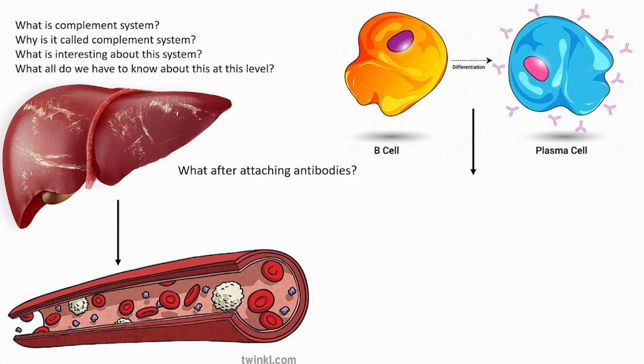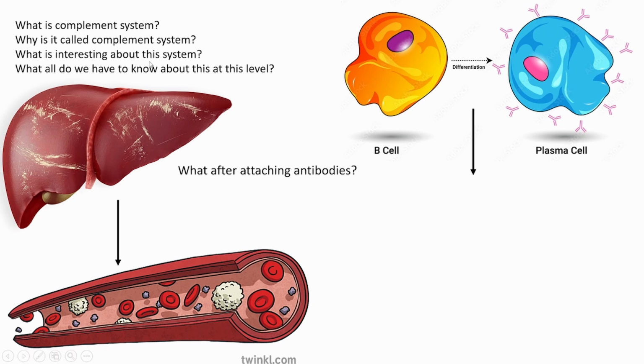So what is complement system? They say it complements the immune system. What does it mean? Our immune cells produce certain proteins called antibodies. These antibodies themselves go and attach on the pathogens, and then the complement system does something which enhances their activity, and at the end the pathogen is destroyed, killed, eliminated or neutralized.